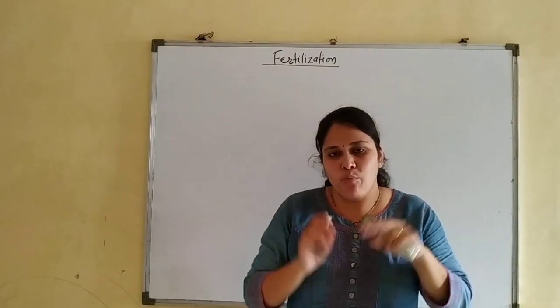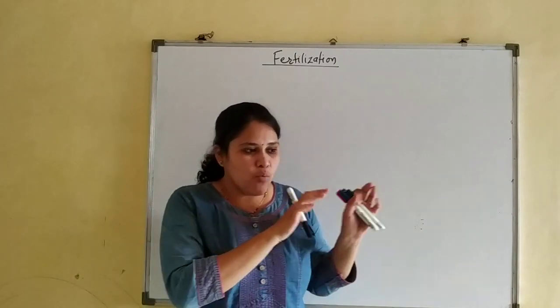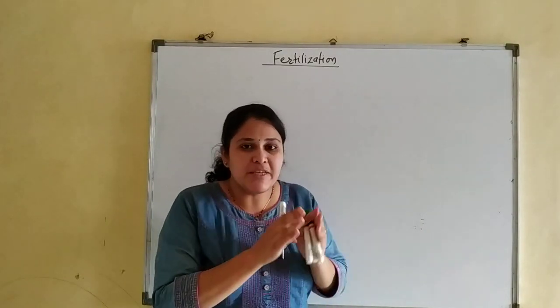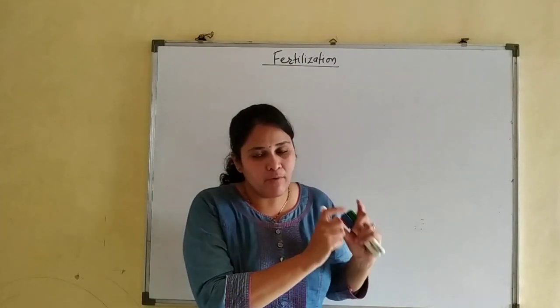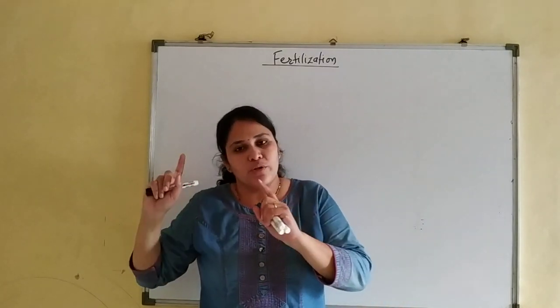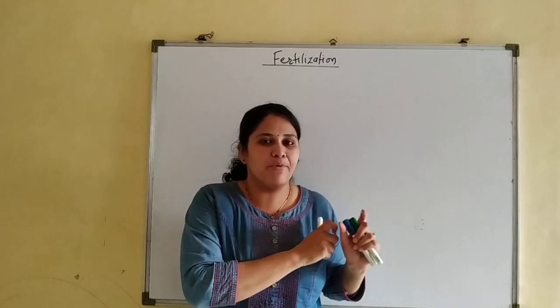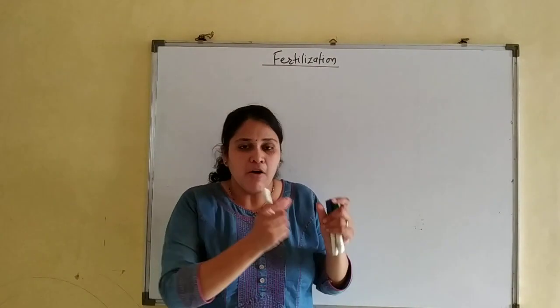Fertilization is the fusion of sperm with secondary oocyte, or the mixing of chromosomes from the haploid sperm, which is produced by spermatogenesis. So the fusion of haploid sperm with the haploid egg or ovum is known as fertilization.